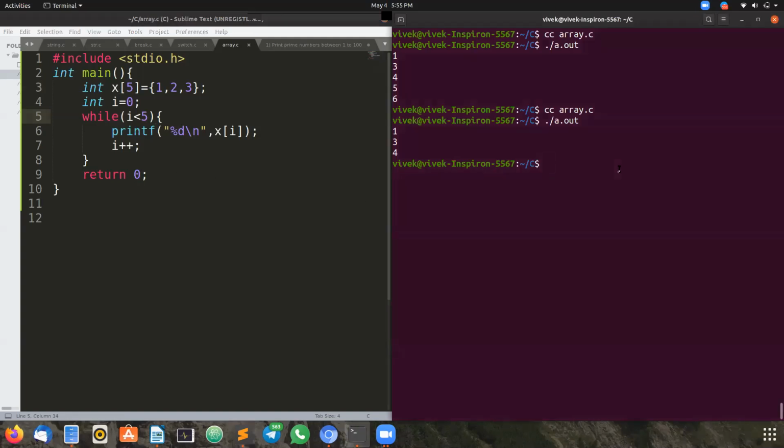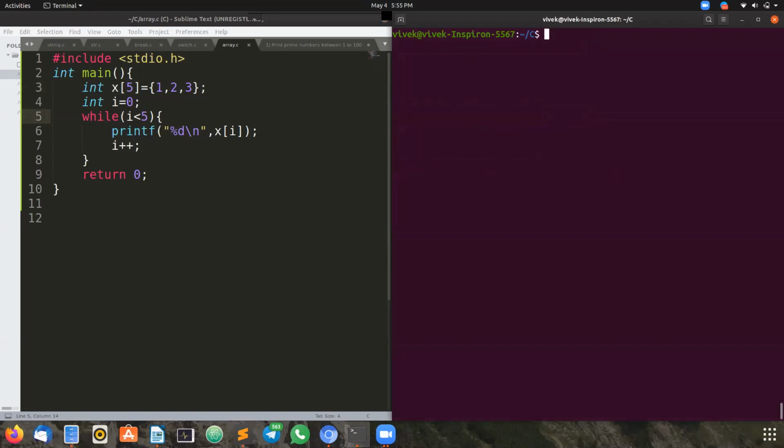What happens? Can anyone tell what we can expect as output? This is the real-time question you can face in entrance exams. I have declared this array as 5, but I have given only 3 values. What happens? 1 2 3 0 0. Why 0 0? Here we have given x of index 0, 1, 2; 3 and 4 are not there, so it prints 0 0. Yeah, 1 2 3 0 0.